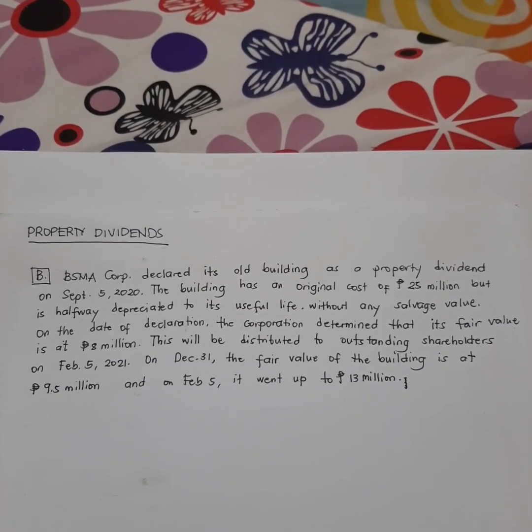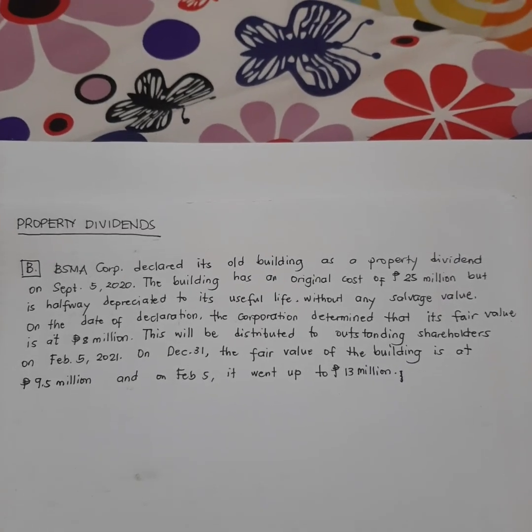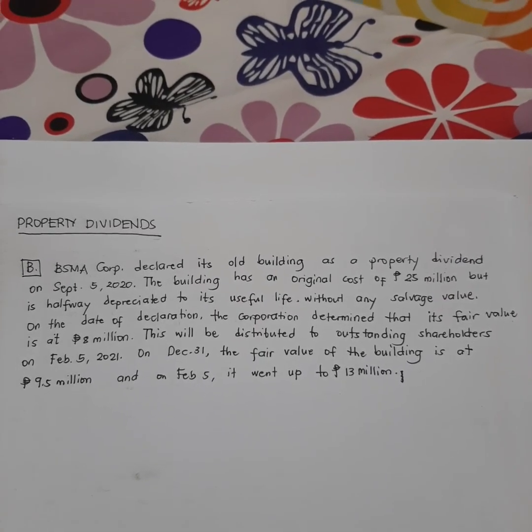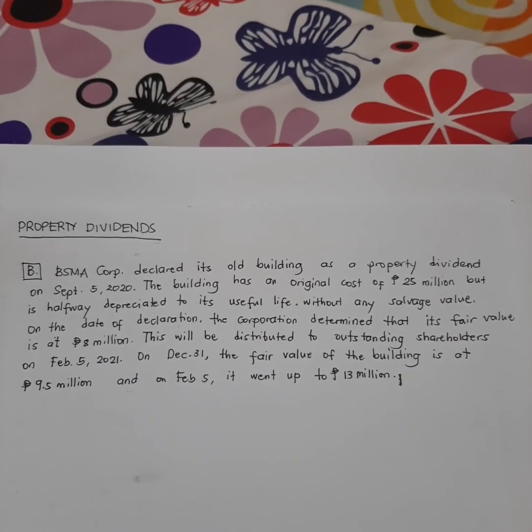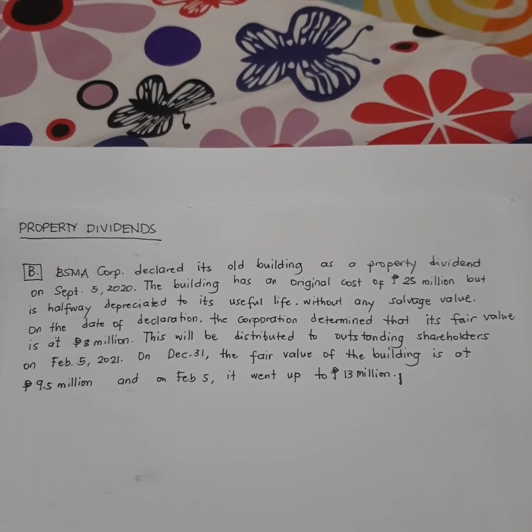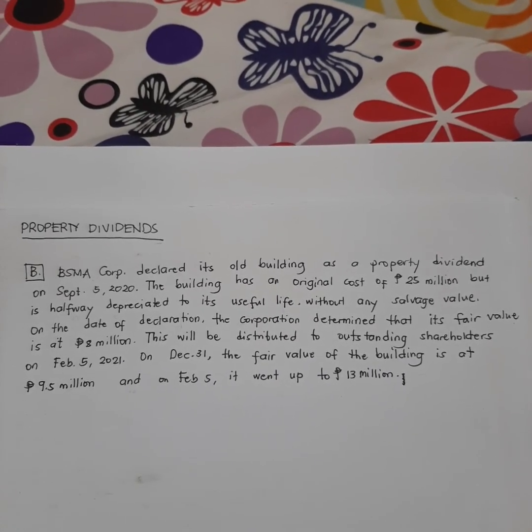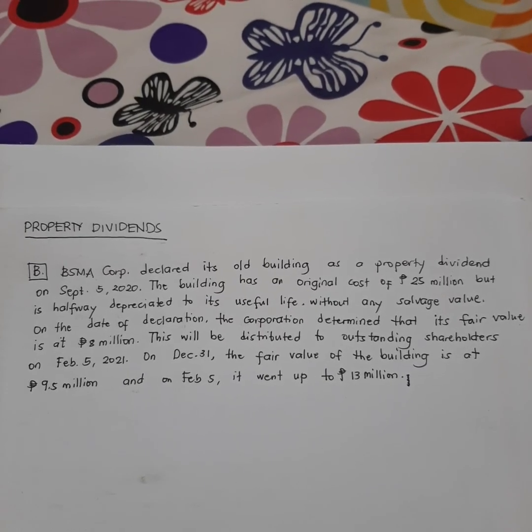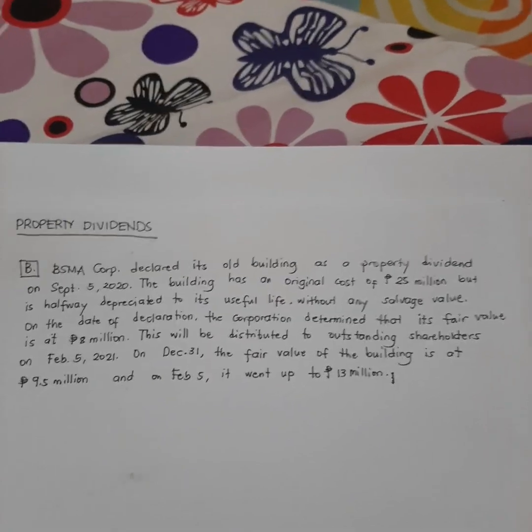Okay, so this is a building. So the problem goes like this. So BSMA Corporation declared its old building as a property dividend on September 5, 2020. The building has an original cost of 25 million but is halfway depreciated to its useful life without any salvage value. So therefore, its book value is already 12.5 million.